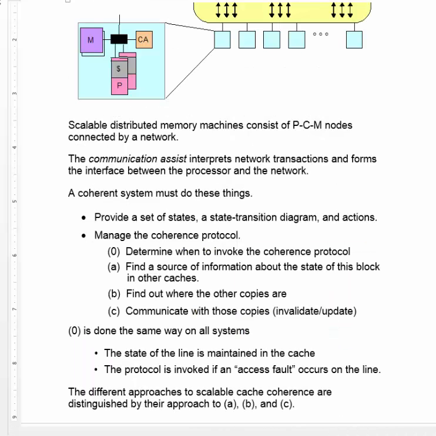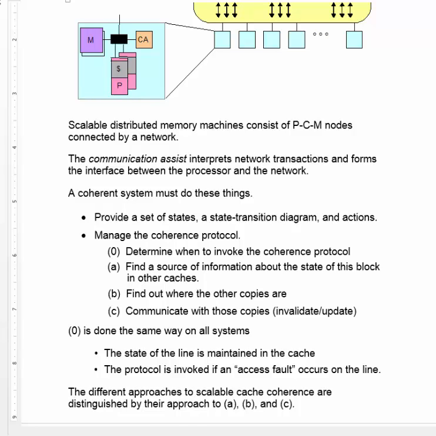A coherent system must first of all provide a set of states, a state transition diagram, and actions. So we saw the state transition diagrams for the four bus-based protocols, and we're going to see state transition diagrams for the distributed cache coherence protocols we'll consider in the next couple of lectures.